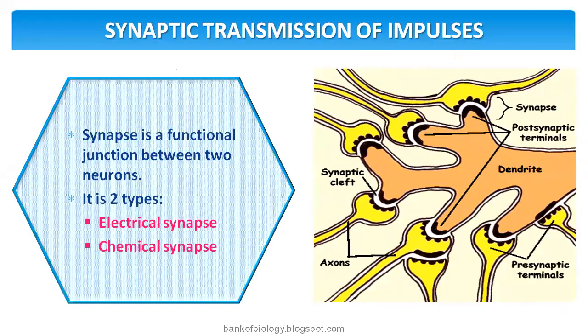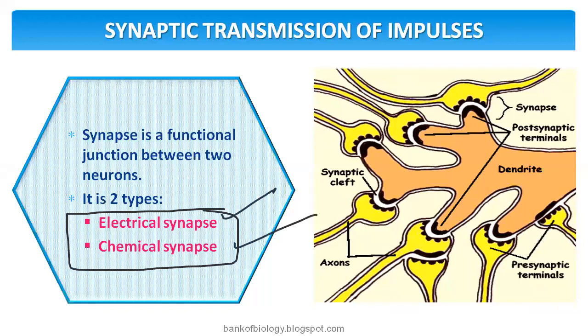Okay. So the synapse is a functional junction between two neurons. There are electrical synapse and chemical synapse. Whatever topics I'm explaining here, we conducted a special class for everything, so just how it is in NCERT. We discussed the chemical synapse along with the animation I showed you. Now let us see what an electrical synapse is.